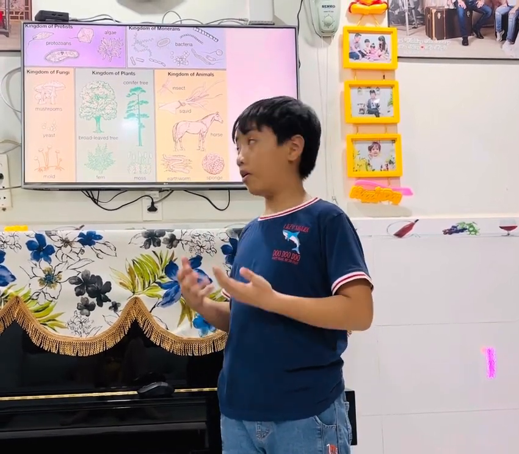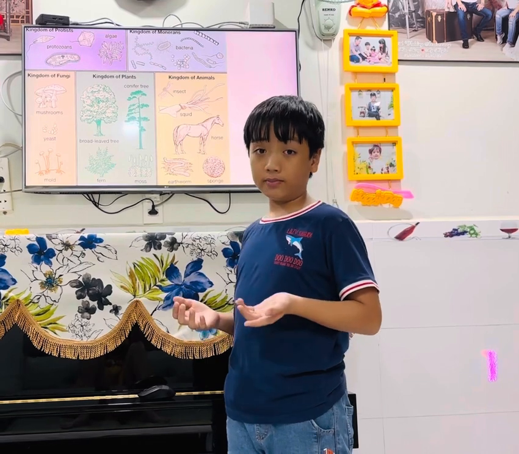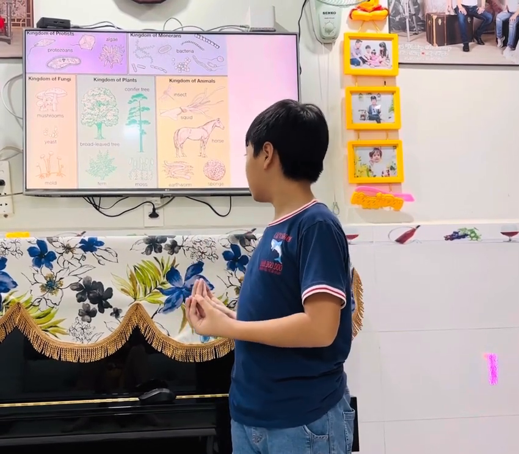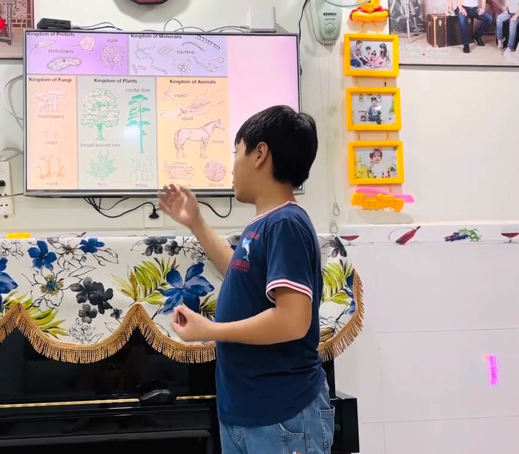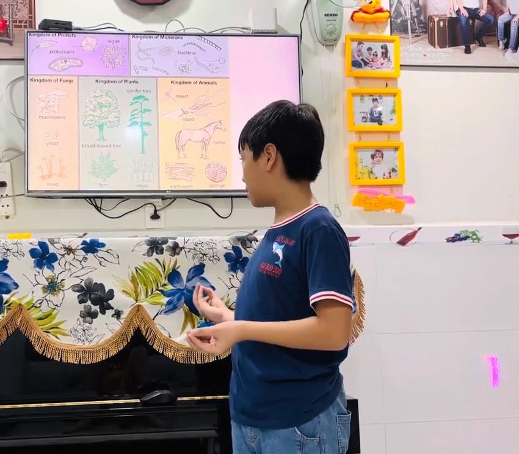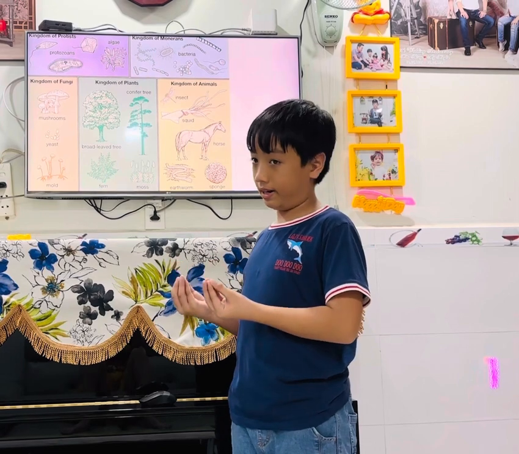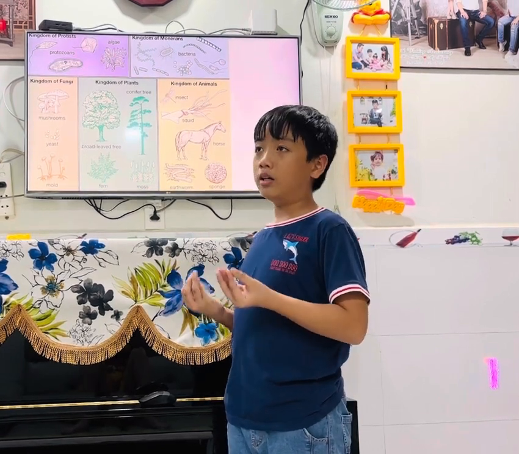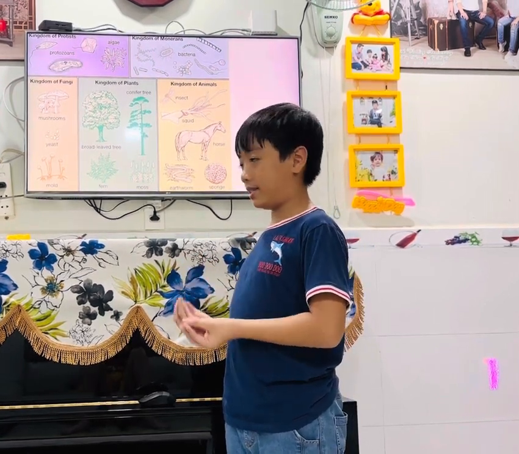So for the kingdom of plants, anything that's just a plant. A broad-leafed tree, yes, that's a plant. It's a tree, so it's considered a plant. So just anything that makes its own food, but it must be considered as a plant.